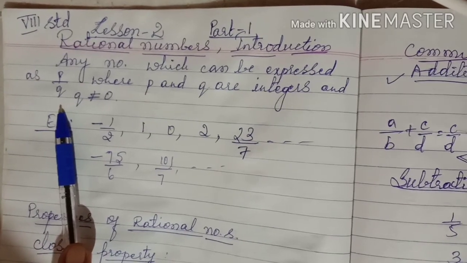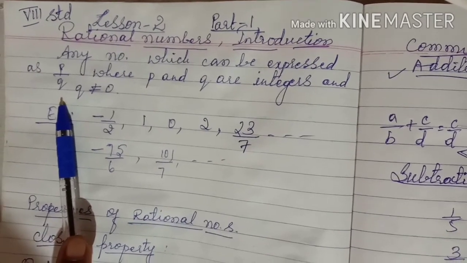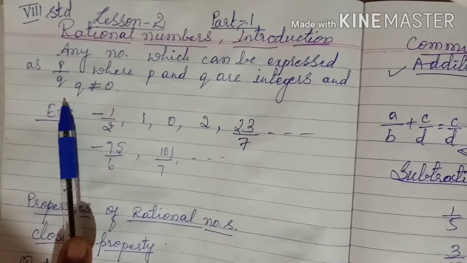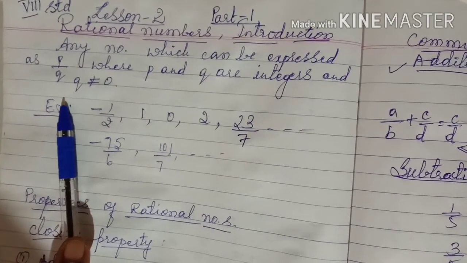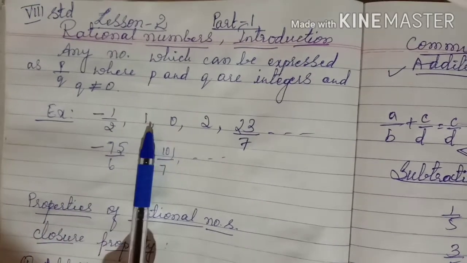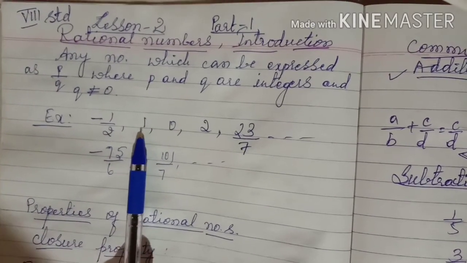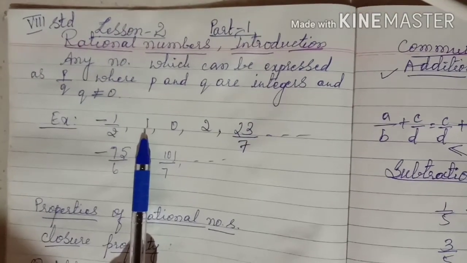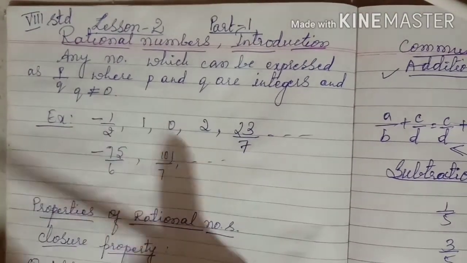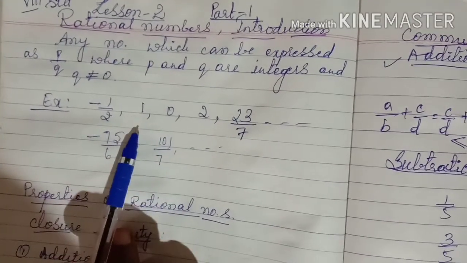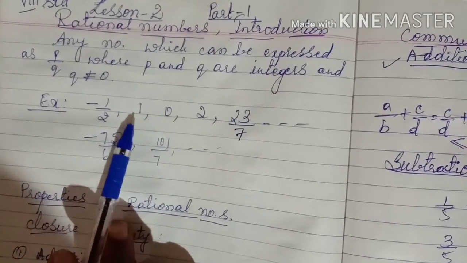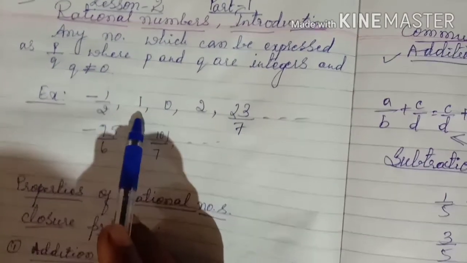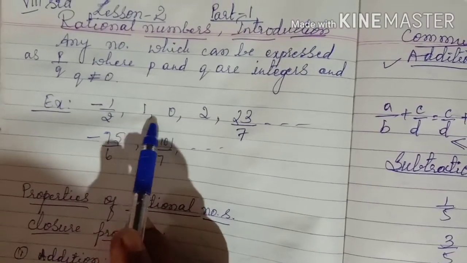See, for example, let us take 1. 1 is a natural number. Yes or no, children? 1 is a natural number and whole number and even an integer also. But how is it a rational number? See children, we have the denominator. All the numbers have numerators and even a denominator will be there. For 1, what is the denominator? The denominator is 1.